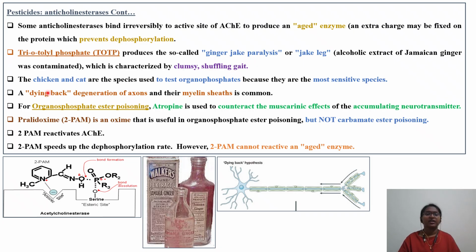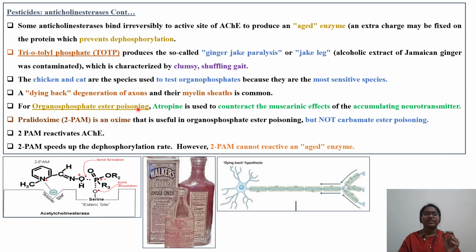The main important symptoms seen in these patients are a clumsy, shifting gait, etc. The next important point to remember is that the most sensitive species to test organophosphate pesticides are chicken and cat. It's not rat, rabbit, or dog. It is chicken as well as cat. Next, remember the term dying back, or degeneration of axons, and their myelin sheath is common. Here in the picture you can see the dying back degeneration of the axon as well as the myelin sheath. It is common for carbamate and organophosphate types of pesticide.